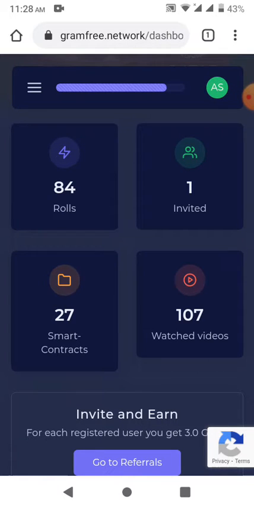We have to invite our friends. And here is smart contract. If you click there, we get some task, and we have to fulfill their task.